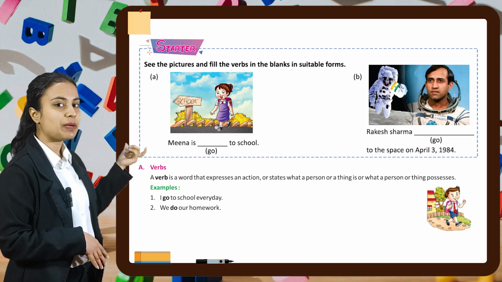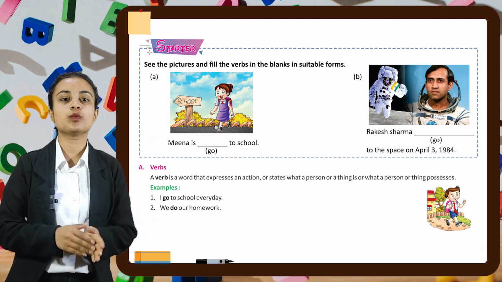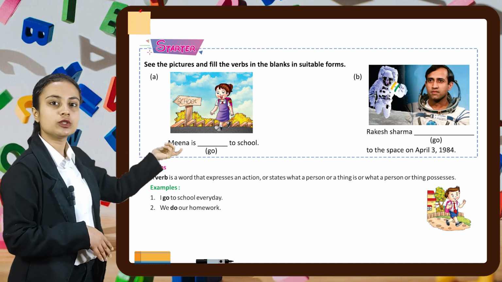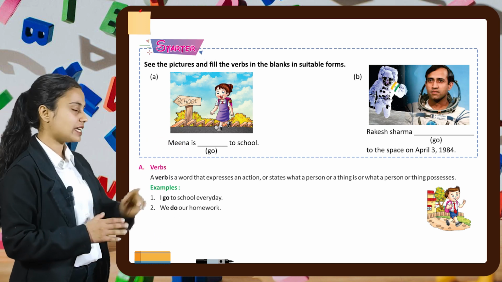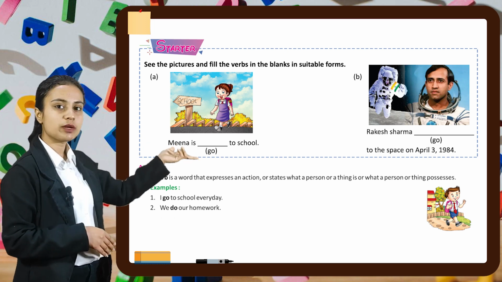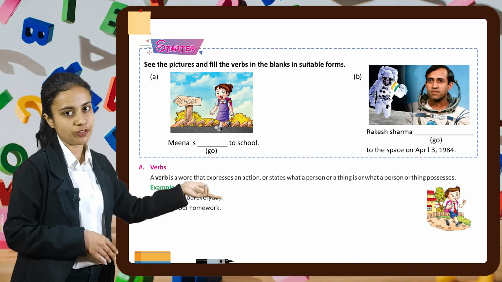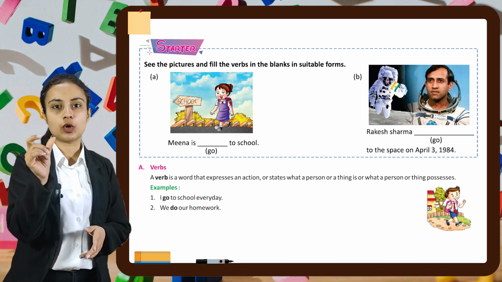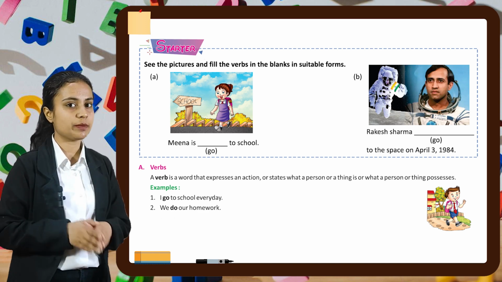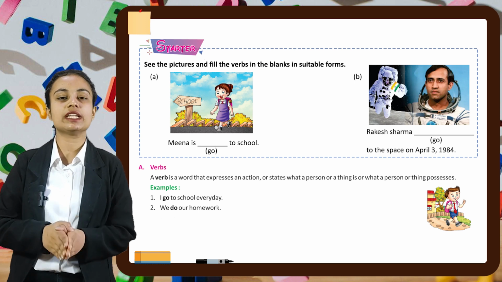Here the sentence is Meena is dash to school. We have to fill the sentence using the word go. So we can say Meena is going to school. Similarly, in the second sentence, a picture of Rakesh Sharma is given and it is written Rakesh Sharma dash to the space on April 3, 1984. Here also we have to use the word go and fill in the sentence. So here we can write went. So our sentence will be Rakesh Sharma went to the space on April 3, 1984.